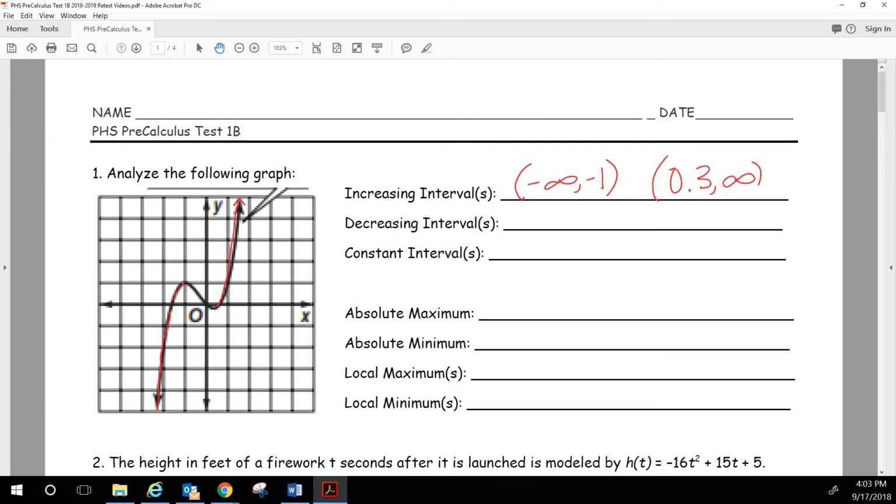Keep in mind, your intervals for increasing and decreasing always have to be parentheses, because you're never increasing or decreasing when we're at a point. So always parentheses around your intervals. The portion in the middle, from when x is -1 to say x is 0.3, we are decreasing. Now these points here are maximums and minimums. That's when we're going from increasing to decreasing or from decreasing to increasing, and so those are not constant. You'd have to have a flat area. It'd have to be flat for a good portion of the time before you'd say it's constant.